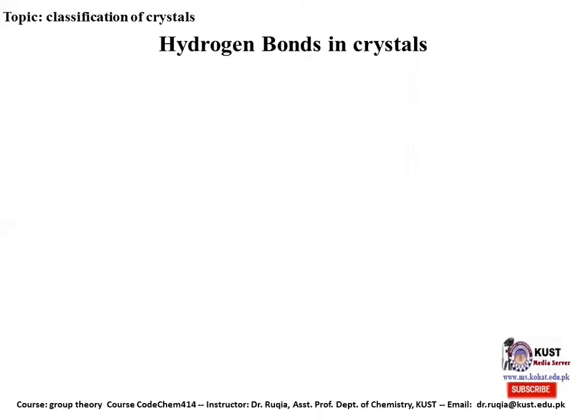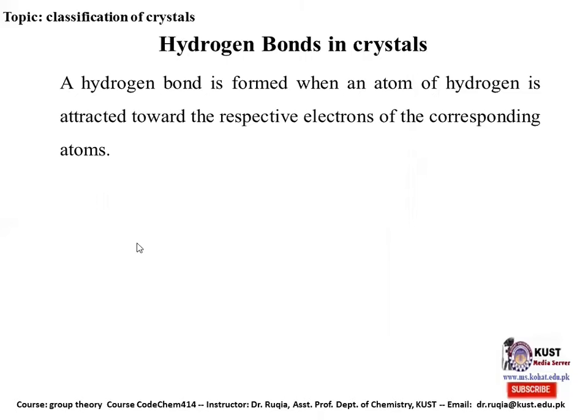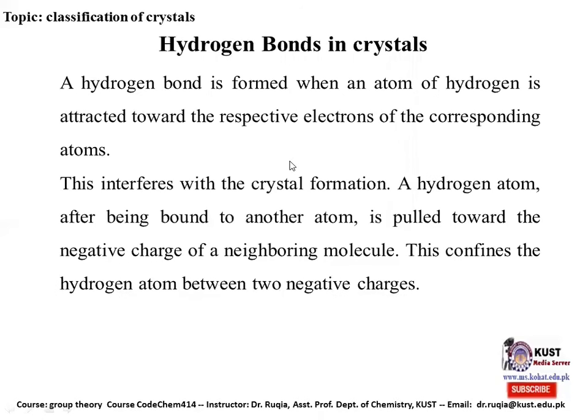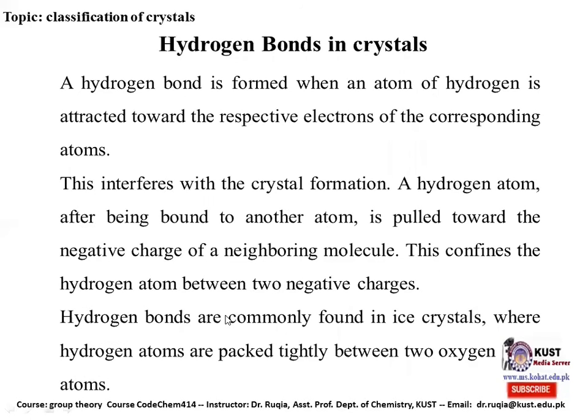So hydrogen bonding in the crystal. A hydrogen bond is formed when an atom of hydrogen is attracted towards the respective electrons of the corresponding atom. This interferes with the crystal formation. A hydrogen atom, after being bound to another atom, is pulled towards the negative charges of the neighboring molecule. This confines the hydrogen atom between two negative charges. Hydrogen bonds are commonly found in ice crystals, where the hydrogen atoms are packed tightly between two oxygen atoms.